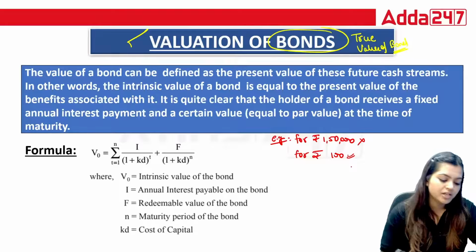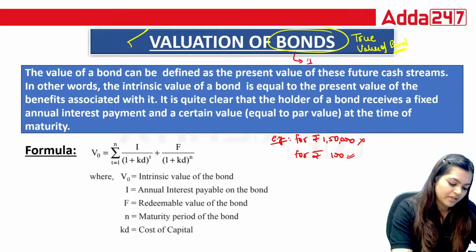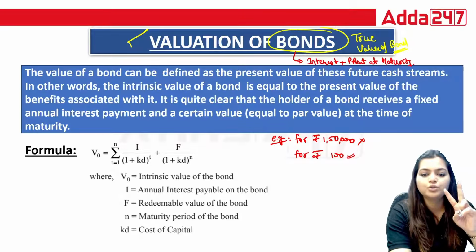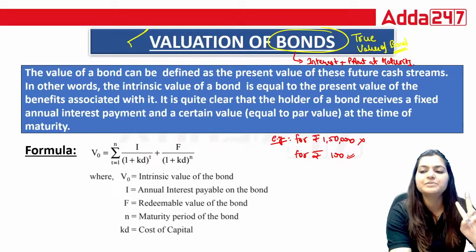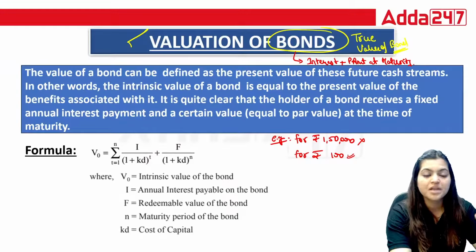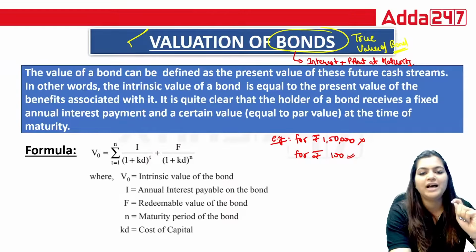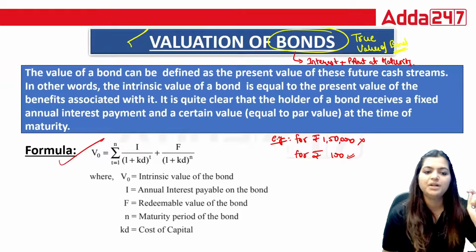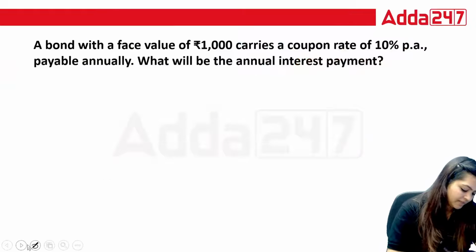So in bonds, you receive two things. That is your interest plus principal amount at the time of maturity. In bonds, we receive two things, interest and principal amount at the time of maturity. So with the help of these two things, we will value the true value of the bond. Okay, now how to use this formula, I will tell you. So let's start this.